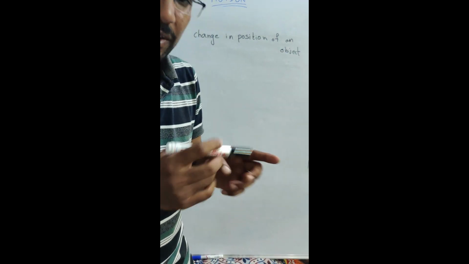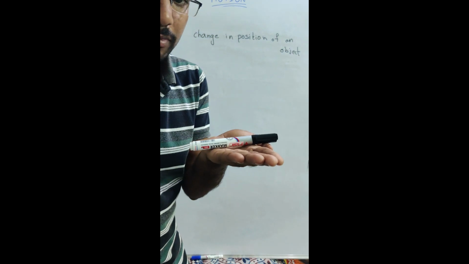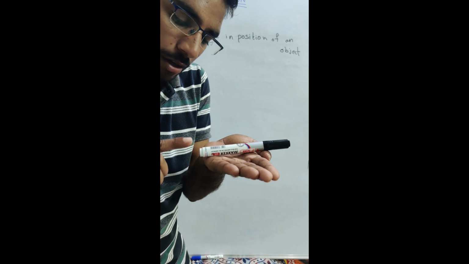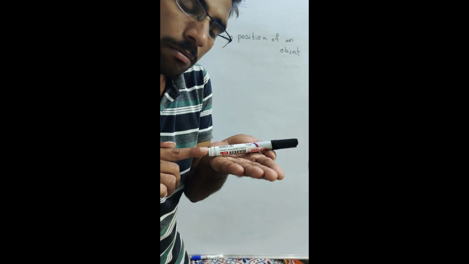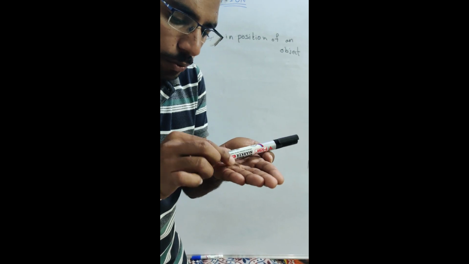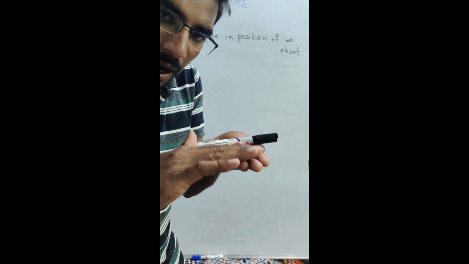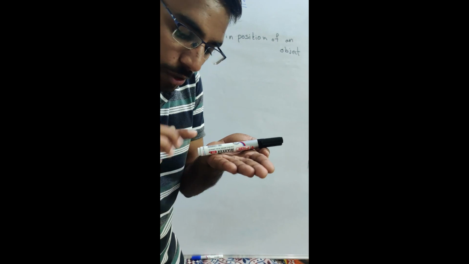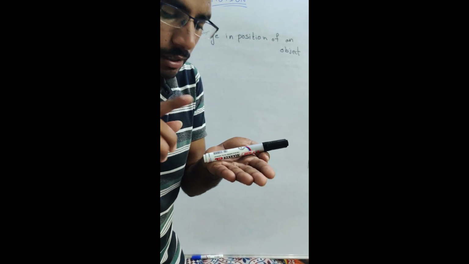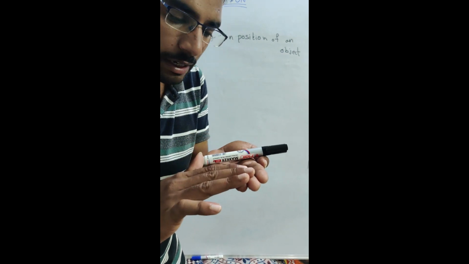Let me consider a marker. It is one of the objects. I am keeping that on my palm. Now I am applying force on the palm, so what's happening to the marker? The marker is moving. The marker is changing its position. The palm is not moving, the palm is at rest. Only the marker is moving. When the marker is moving, the palm is at rest.